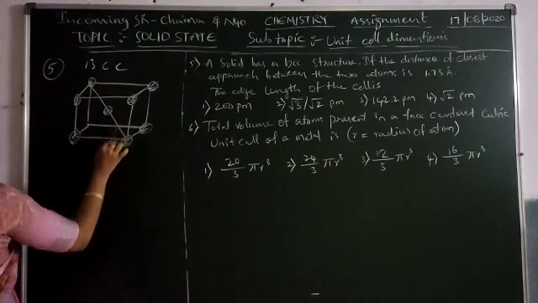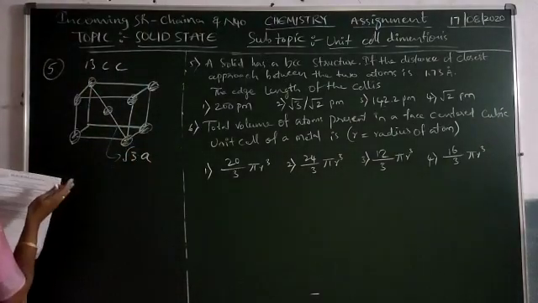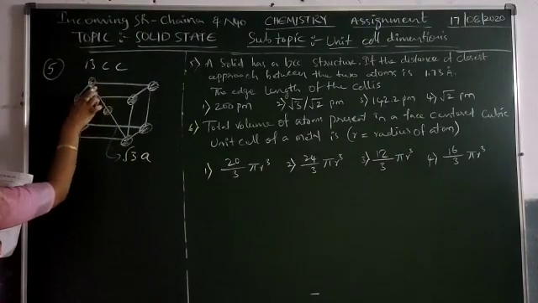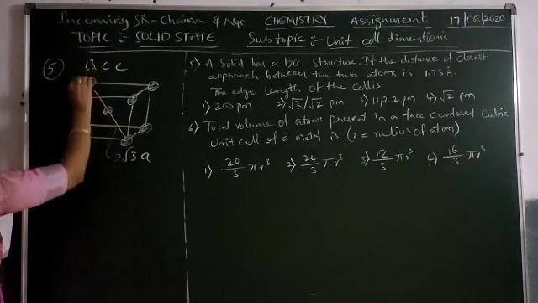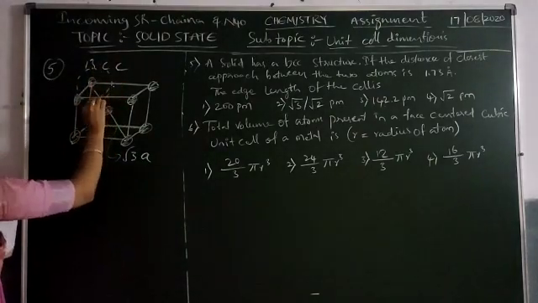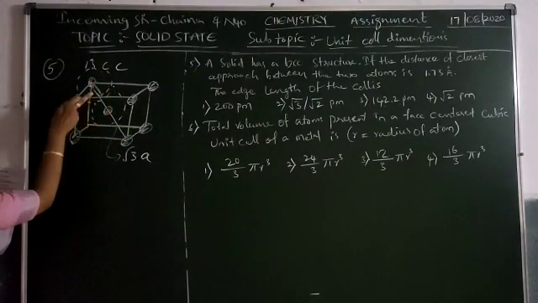That body diagonal length is how much, students? Root 3a. Closest approach means, along that body diagonal, one atom at the corner and one at the center, and from here to here the distance is r.